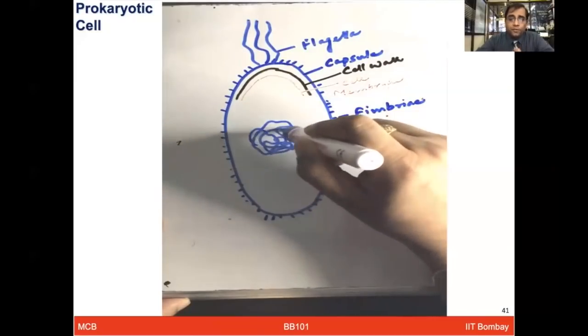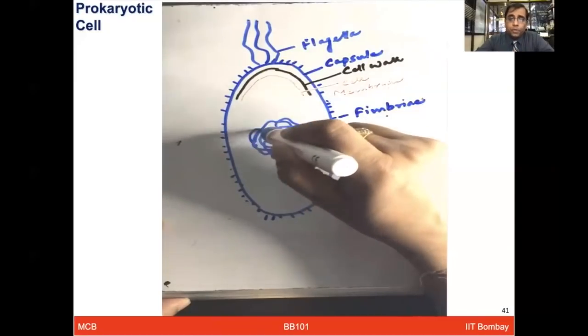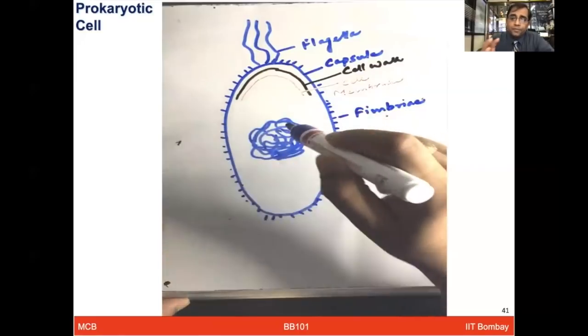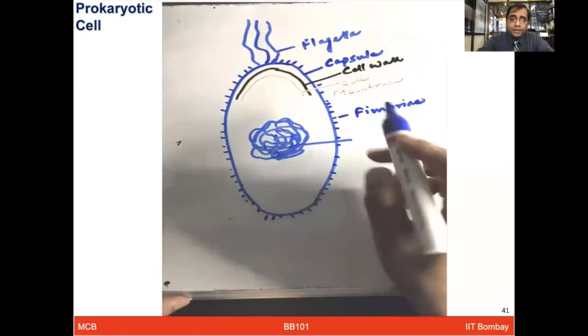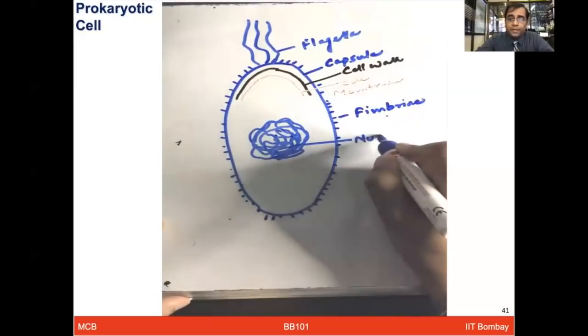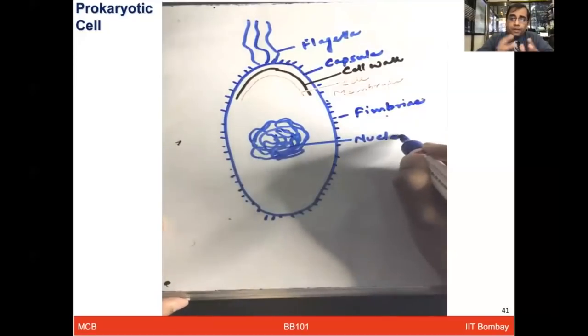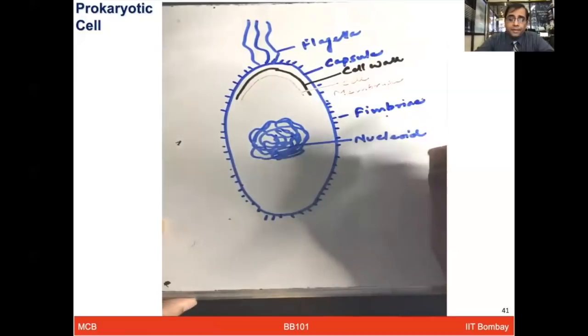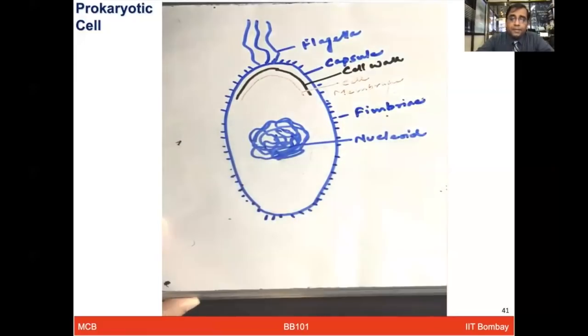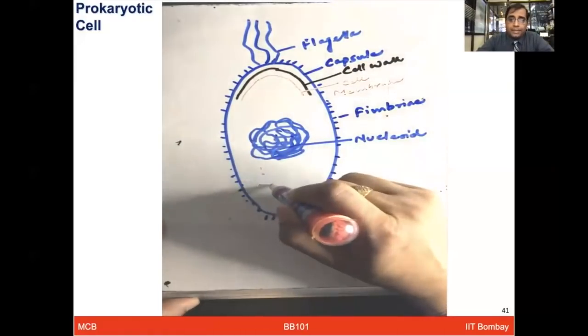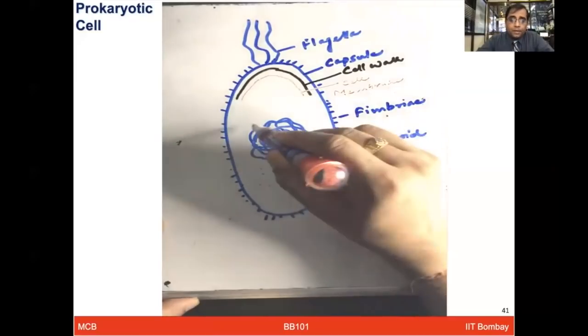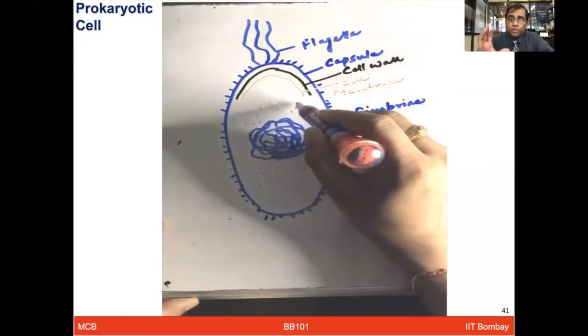And they actually differ quite a lot from eukaryotes. Prokaryotes lack a defined nucleus within a nuclear membrane. What you see is free-floating DNA material, the chromosome, in the cytoplasm of bacteria, and that is known as the nucleoid, which is not enclosed within a nuclear membrane.